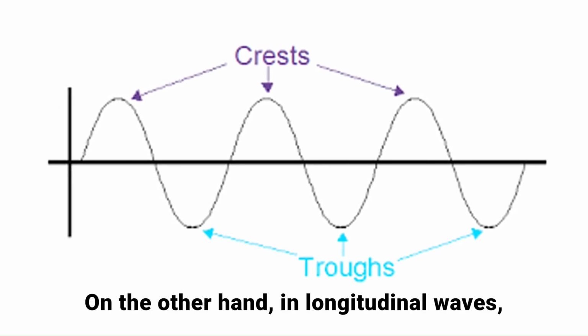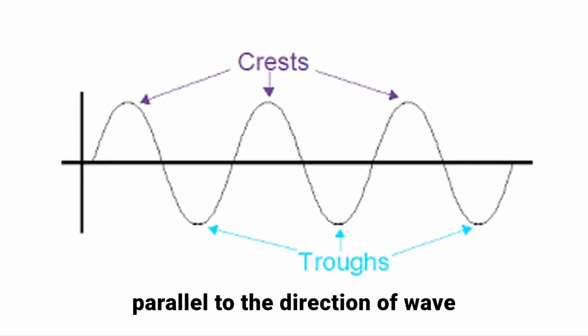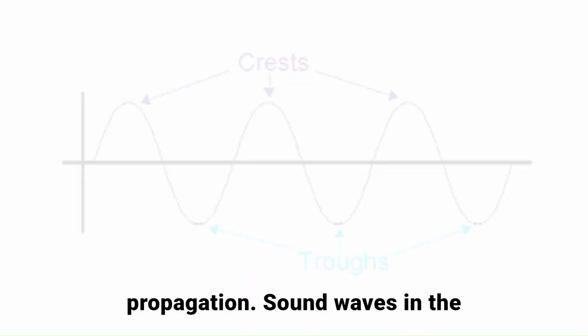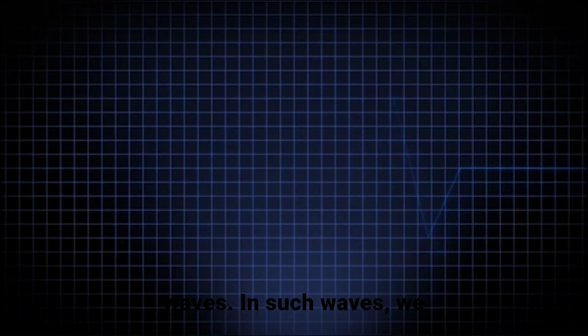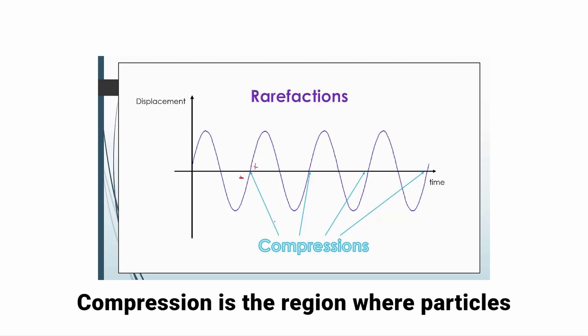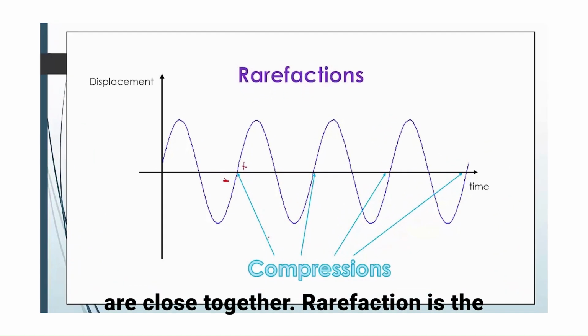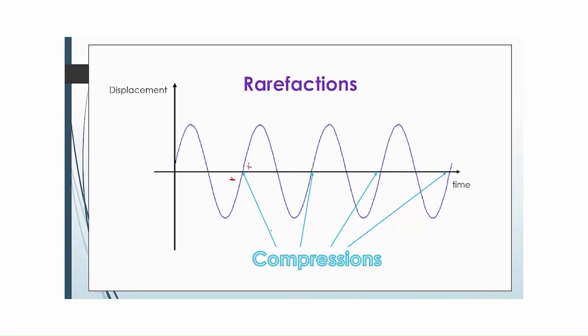On the other hand, in longitudinal waves, the particles of the medium vibrate parallel to the direction of wave propagation. Sound waves in the air are a perfect example of longitudinal waves. In such waves, we observe compressions and rarefactions. Compression is the region where particles are close together. Rarefaction is the region where particles are spread apart.